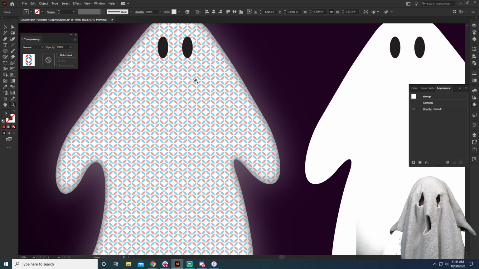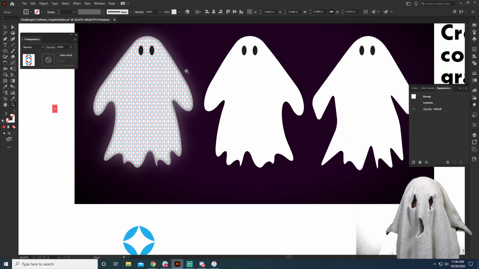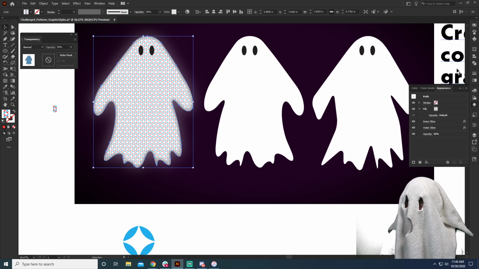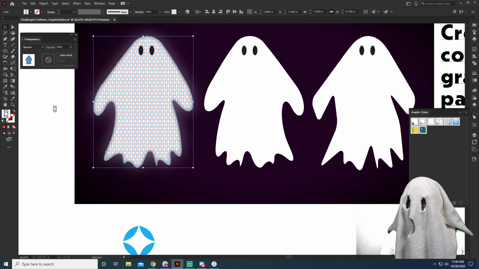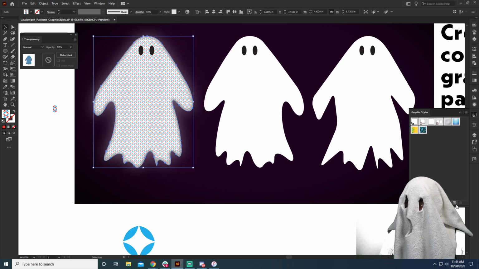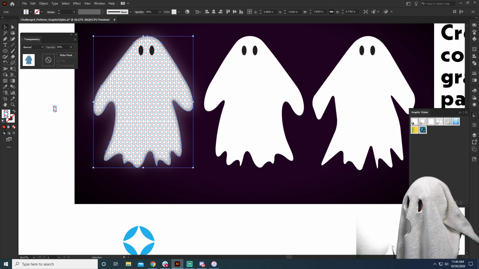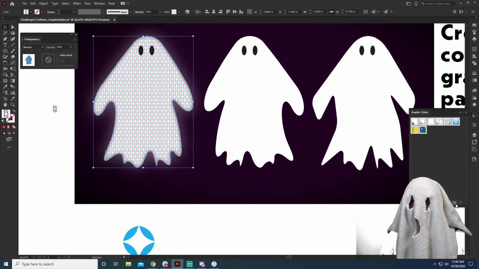So now we have a semi-lazy ghost. He's hanging out, and lazy costume, cool application. And what we can do is we can select this ghost, and to save him, we can come over here to our graphic styles, also in Window and Graphic Styles. And we are just going to click on this plus button. This plus button is going to give us a new graphic style, which will be a great addition to our composition here. So we're going to click on that, and you can see this graphic style that's popped up right here. What that's doing is it's taking all the effects that are on there, the pattern, the outer glow, and the inner glow, and saving them for us.